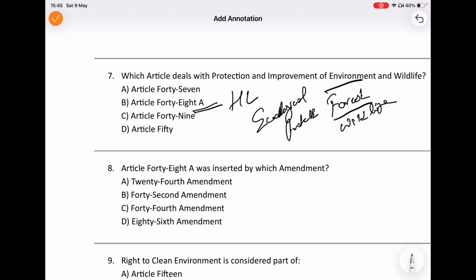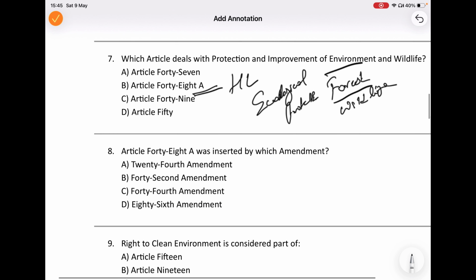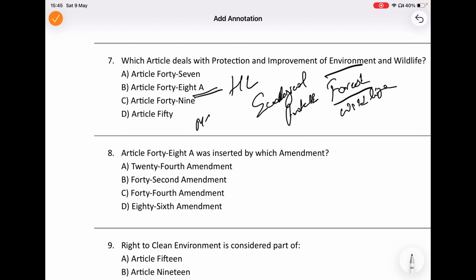Later, the Supreme Court strengthened this concept through the famous Mr. MC Mehta judgments, and connected clean environment with Article 21, right to life. So whenever the examiner mentions environment, wildlife or forest protection, you should always think about Article 48A. So the answer is B.